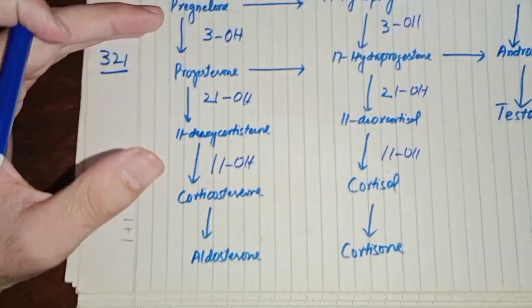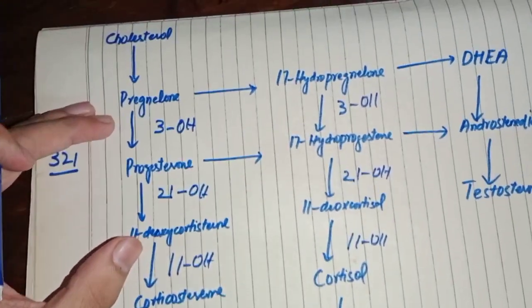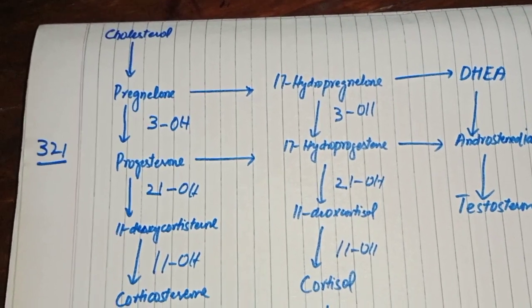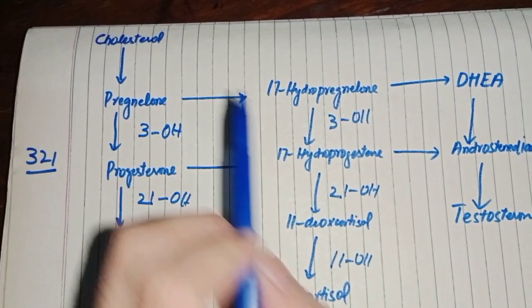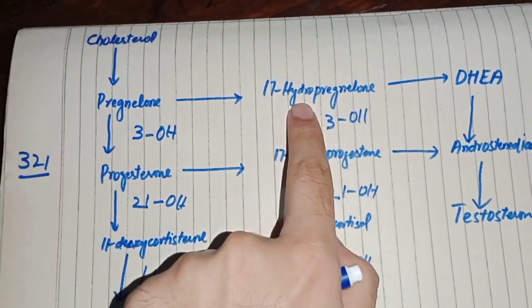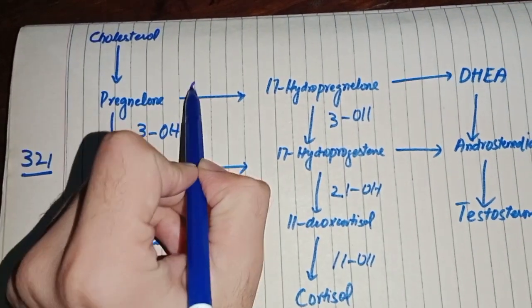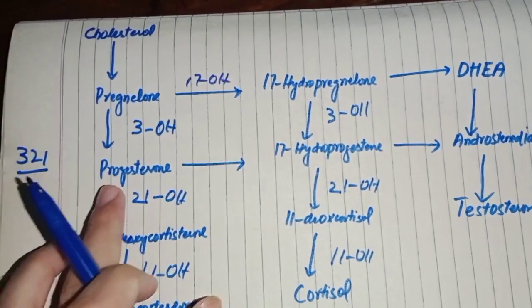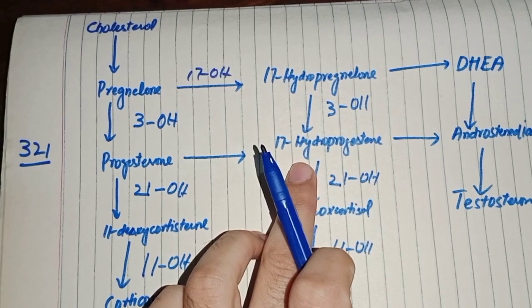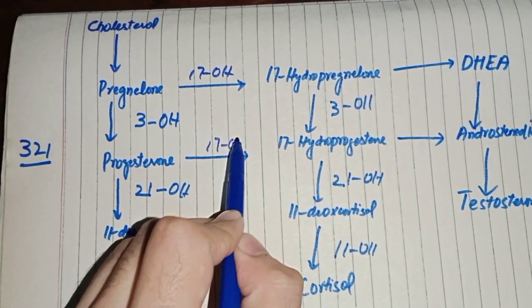Okay, so I hope this helps you in remembering the hormones. Now let's discuss another very important enzyme in this pathway, that is 17 hydroxylase. Pregnenolone is converted to 17 hydroxypregnenolone by 17 hydroxylase. Similarly, progesterone is converted into 17 hydroxyprogesterone by 17 hydroxylase.